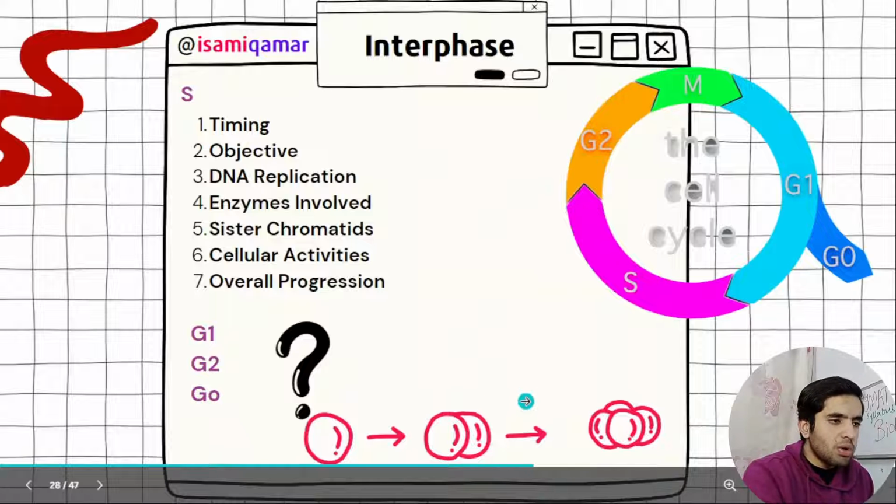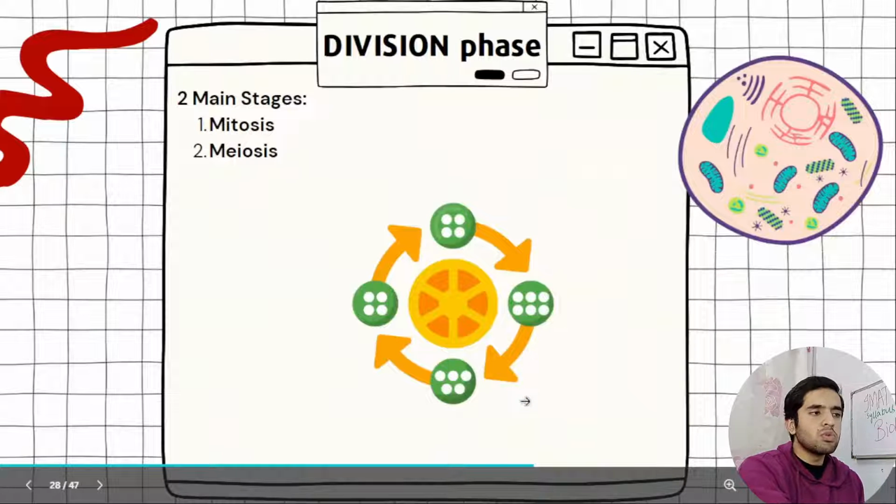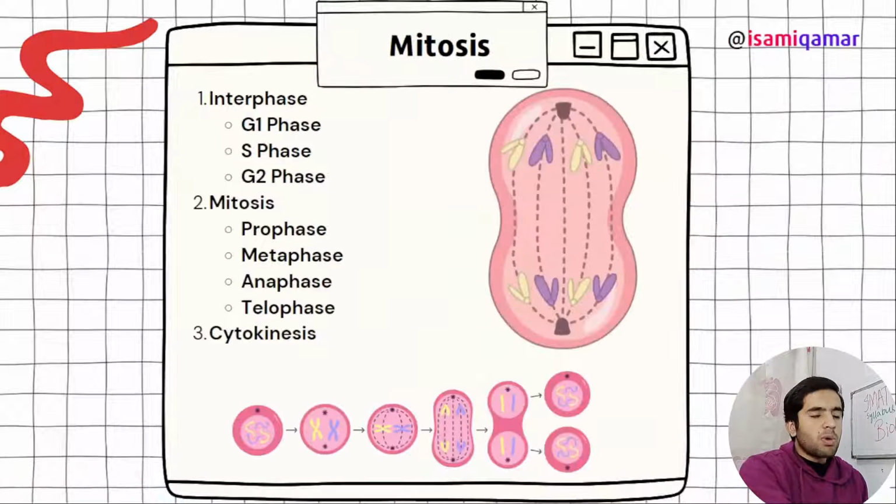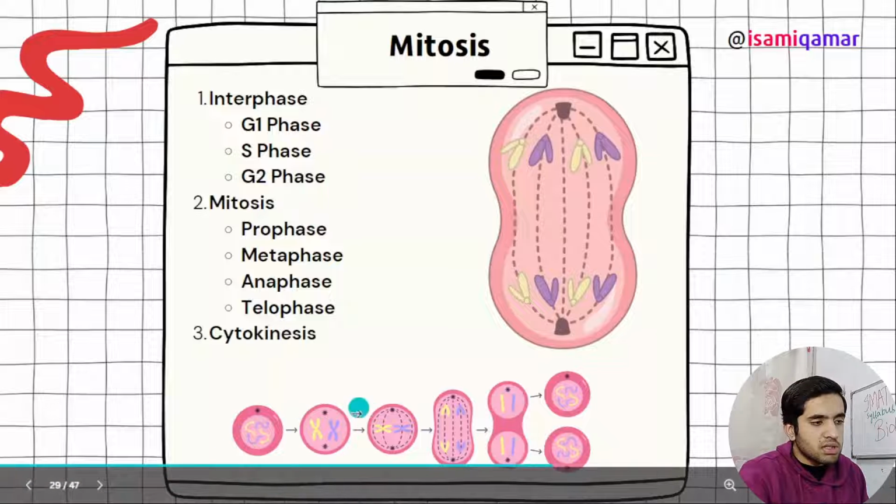So now let's move on to division phase. We have got 2 main stages, mitosis and meiosis. What is mitosis? Interphase, G1, all this stuff will occur in a sequence: G1, then S phase, then G2 phase. Then we have got mitosis. Prophase, and what happens in metaphase? This is the cell cycle.